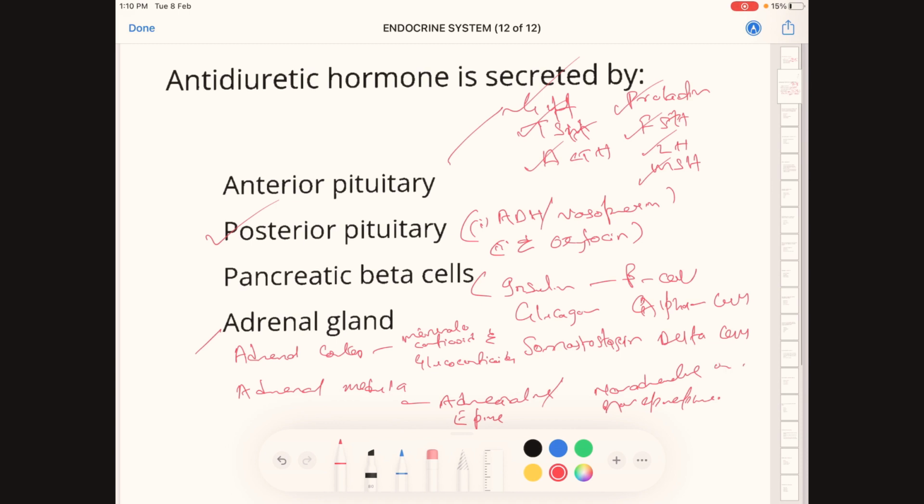I hope you get all this. I'll repeat. The adrenal cortex secretes mineralocorticoids and glucocorticoids, whereas the adrenal medulla secretes adrenaline and noradrenaline. Adrenaline is also known as epinephrine, whereas noradrenaline is known as norepinephrine.